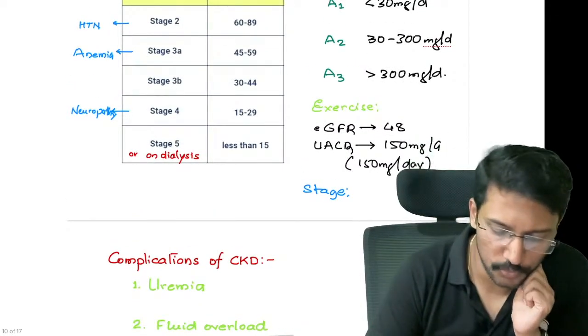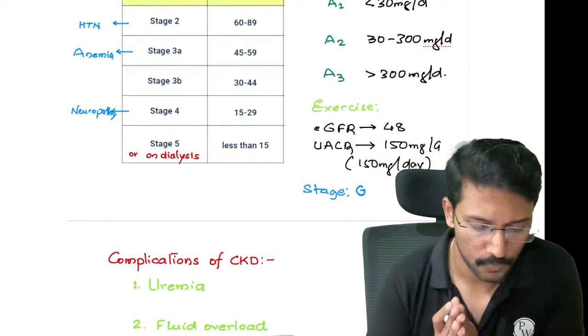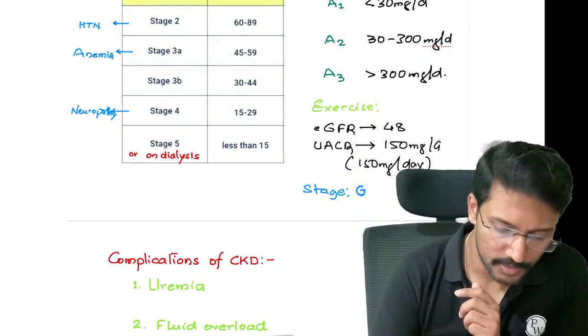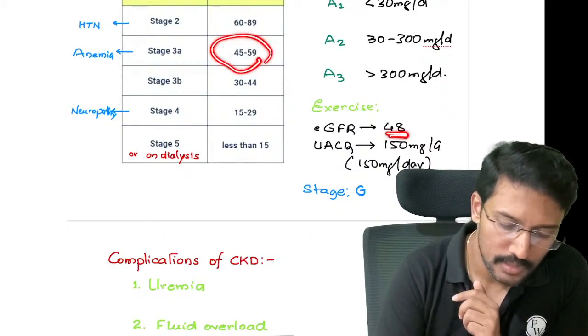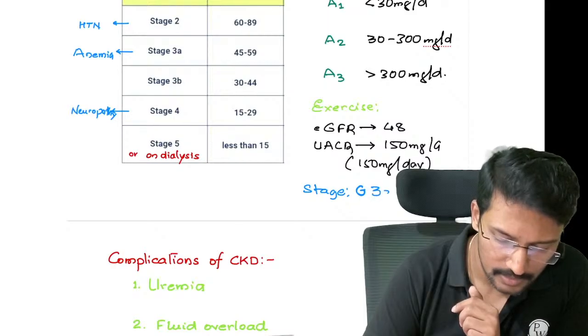GFR wise, what should be the GFR stage for this patient? As you look at, it is 48, so it fits into 3A. So GFR wise it is 3A, right?